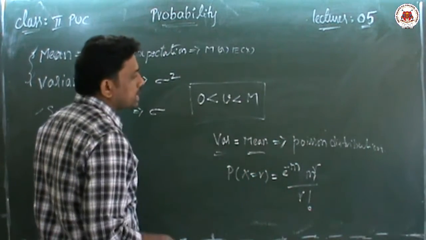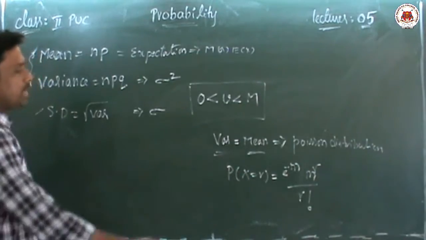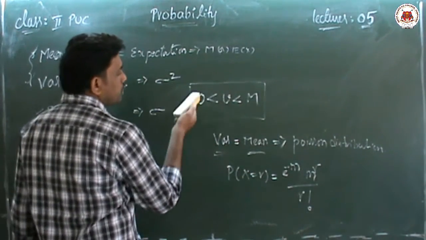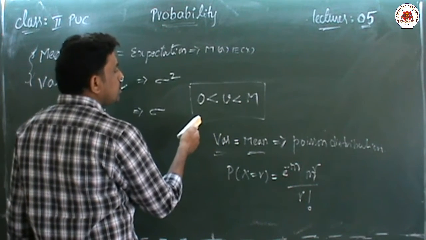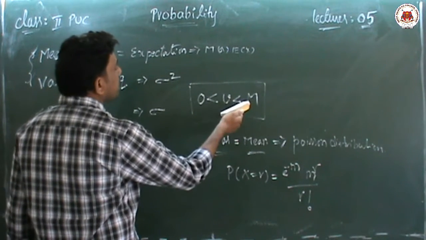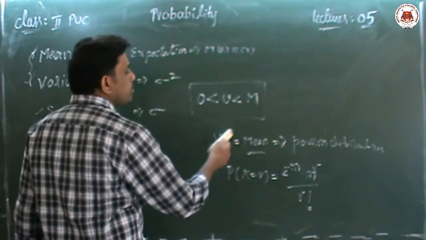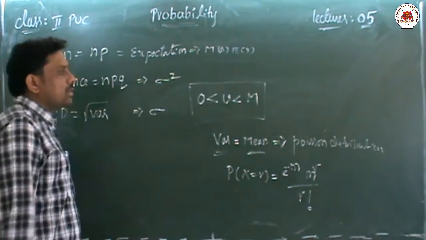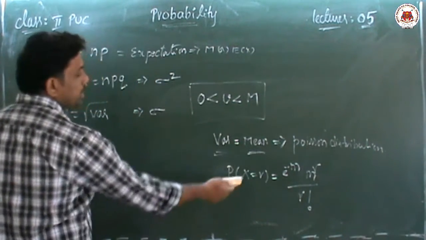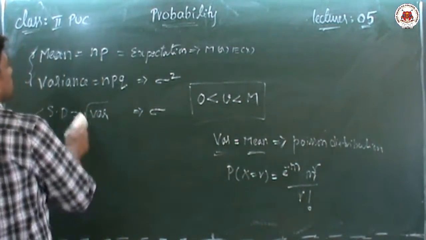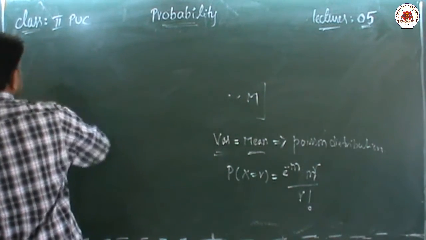Only for JEE Mains I am explaining this point, so please note it. Variance and mean must both be positive, and compared with the mean, variance is a little smaller. If variance and mean are the same, the distribution is called the Poisson distribution. Today we will discuss questions on this model.